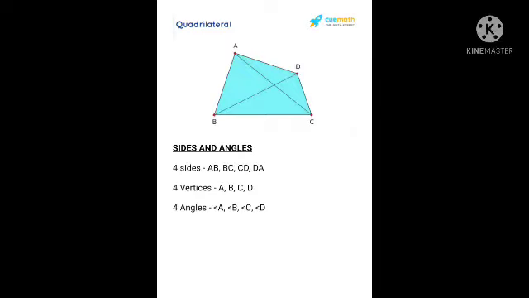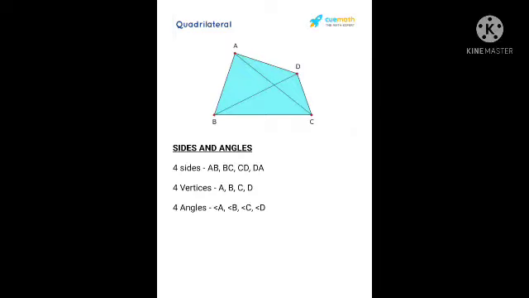Points inside the quadrilateral are named the interior of a quadrilateral, and the points which are outside the quadrilateral are named the exterior of a quadrilateral. That is, the parts of the quadrilateral are interior and exterior. The interior part lies inside the quadrilateral and the exterior lies outside the quadrilateral.